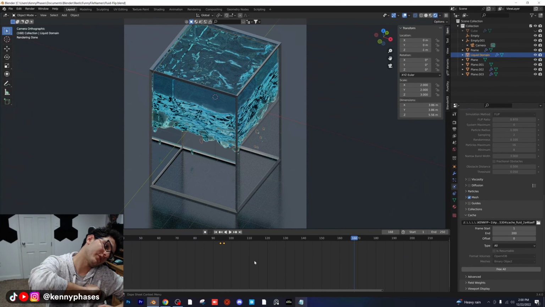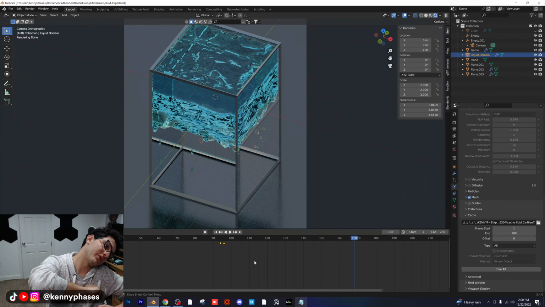All right, guys, let's take a look at this. So we have our cube dropping. Looks really good. Look at that simulation right there. Wow. And then it's going to settle, and then it's going to go back up to the top. Blender's freezing. Hold on, let me save this. All right. Now the simulation is baked.